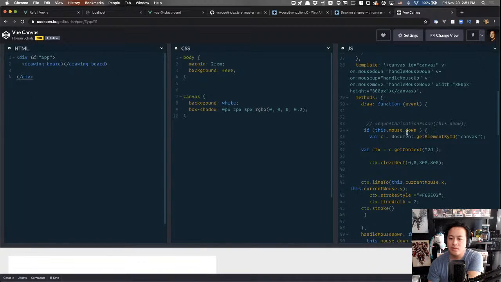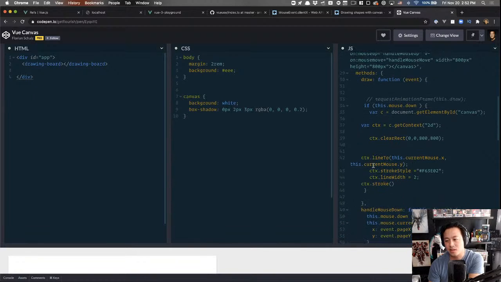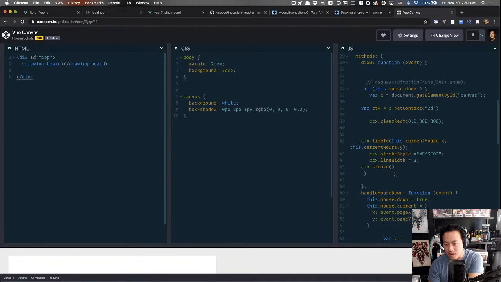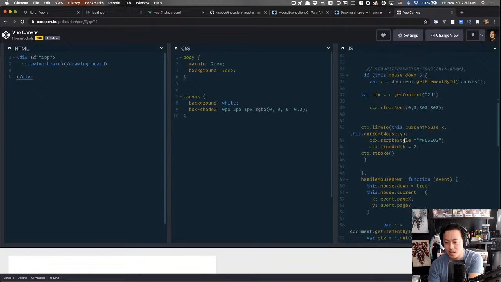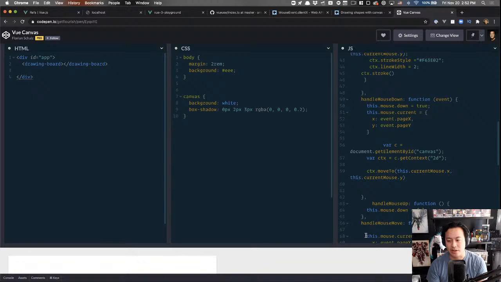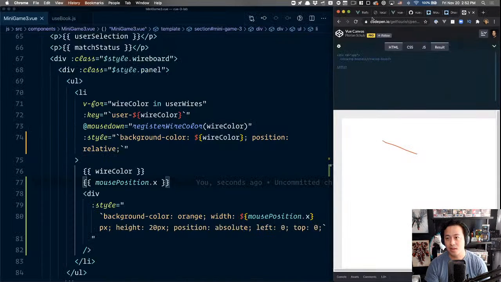Okay, so on mouse down, he's then just running straight JavaScript for drawing, working out where to go and then creating the stroke. So this is the draw event, and then it's getting the current position. Okay, let's hack this. I think I got the core concept.